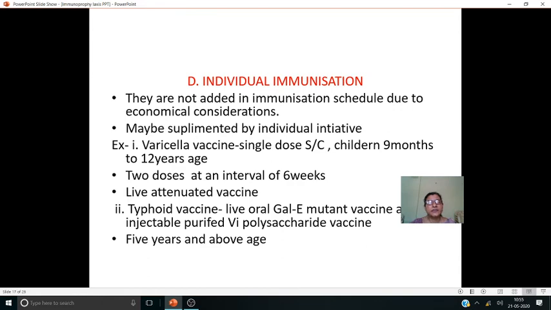Next is the individual immunization. In individual immunization, these are not added in the immunization schedule, because in the national immunization schedule, vaccines are given and supplied, but these individual immunizations are not supplied by the government, because of economic considerations, and they can be supplemented individually. If they want, they can take it; it is not compulsory.